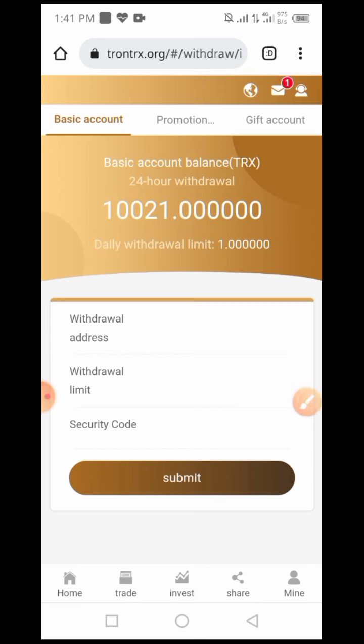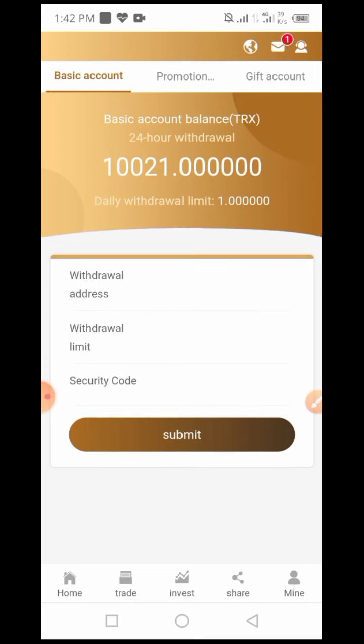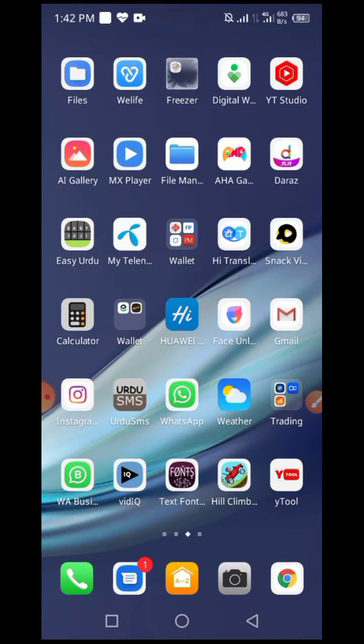You can see your daily limit, withdrawal event, withdrawal address, withdrawal limit and security code. I explained at the start of the video that the security code and login password are different, but these passwords will be saved as our main. I fill in all the details and show you my Trust Wallet balance, and after I withdraw, my balance is added to it. First I copy the link from it.